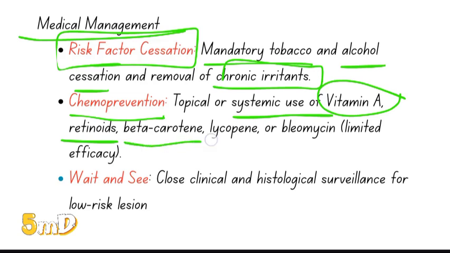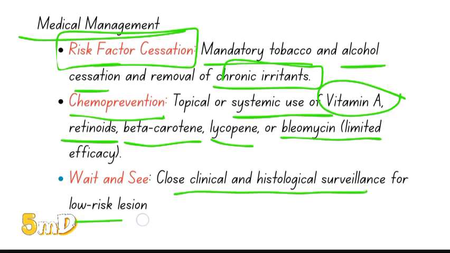Beta carotene, lycopene, and bleomycin. Bleomycin shows limited efficacy. Another mode is to review later, wait and watch: close clinical and histological surveillance for low risk lesions. But anyway, you have to stop smoking. Without stopping the causative factor, if it is tobacco, there is no use in treating the lesion.